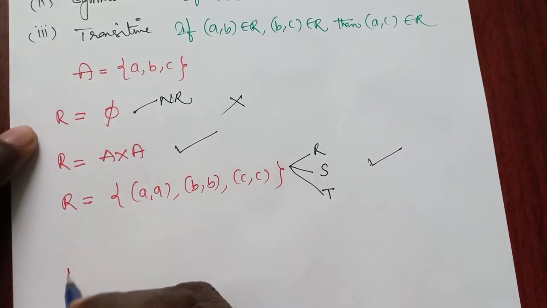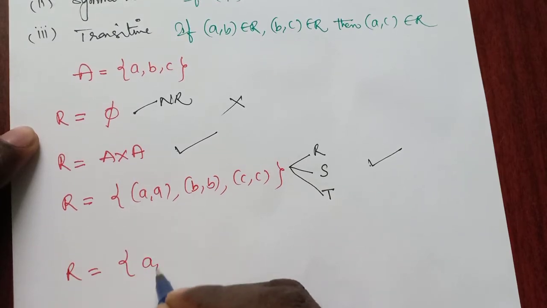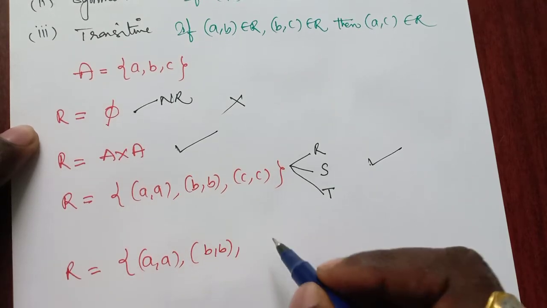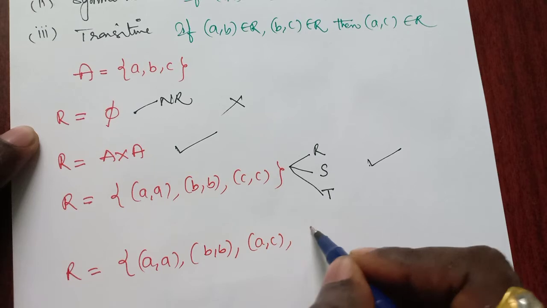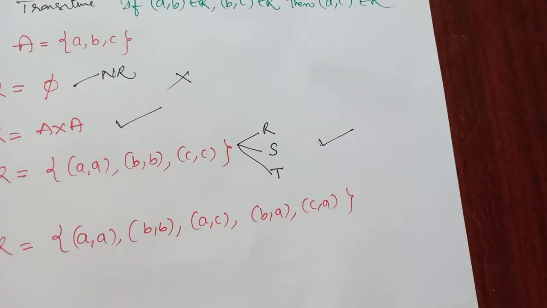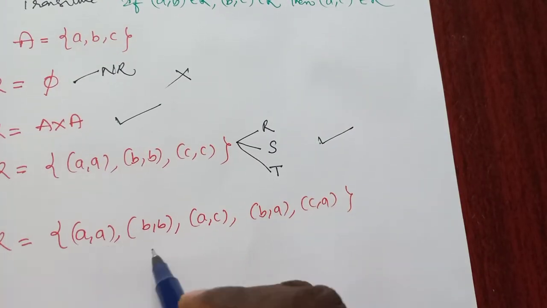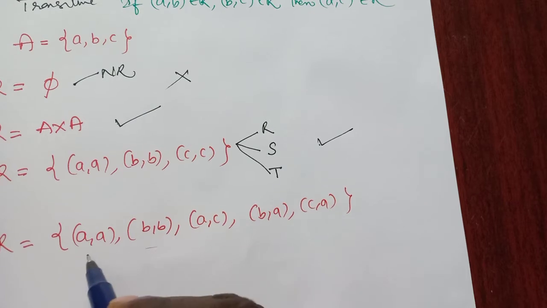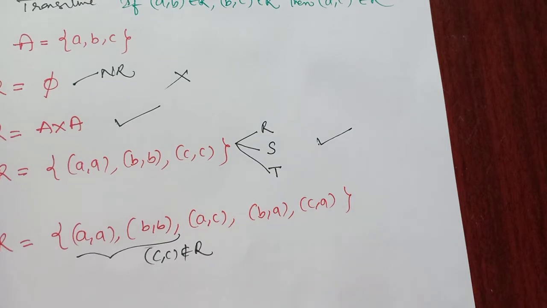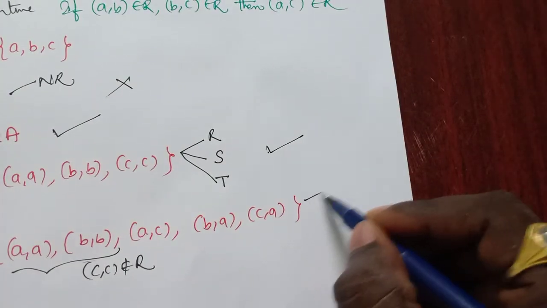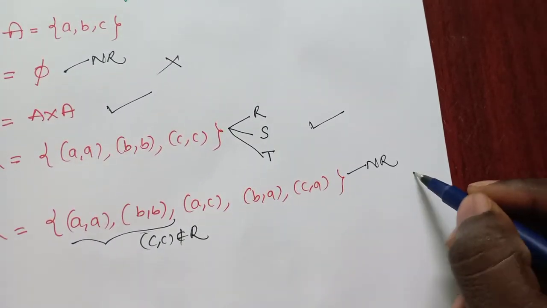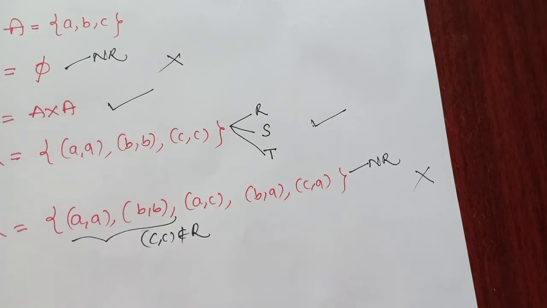Now suppose I take (a, a), (b, b), (a, c), (b, a), (c, a). Clearly (a, a), (b, b) are there, but not (c, c). So here (c, c) does not belong to this relation. That's why it is not reflexive. If it is not reflexive, clearly it is not an equivalence relation, so no need to check the other ordered pairs.